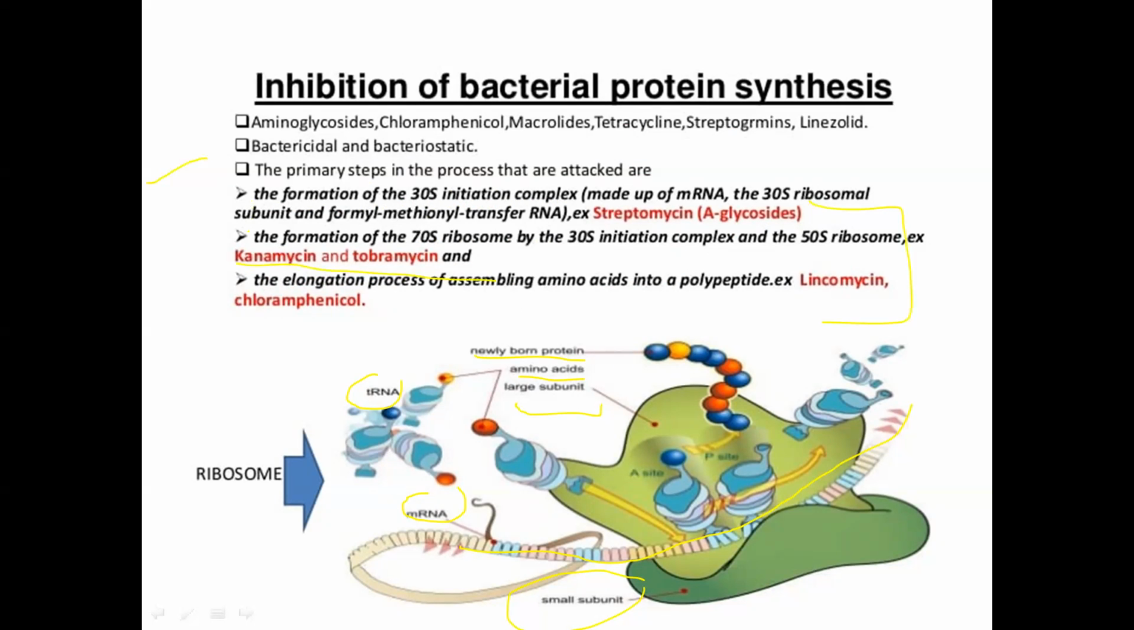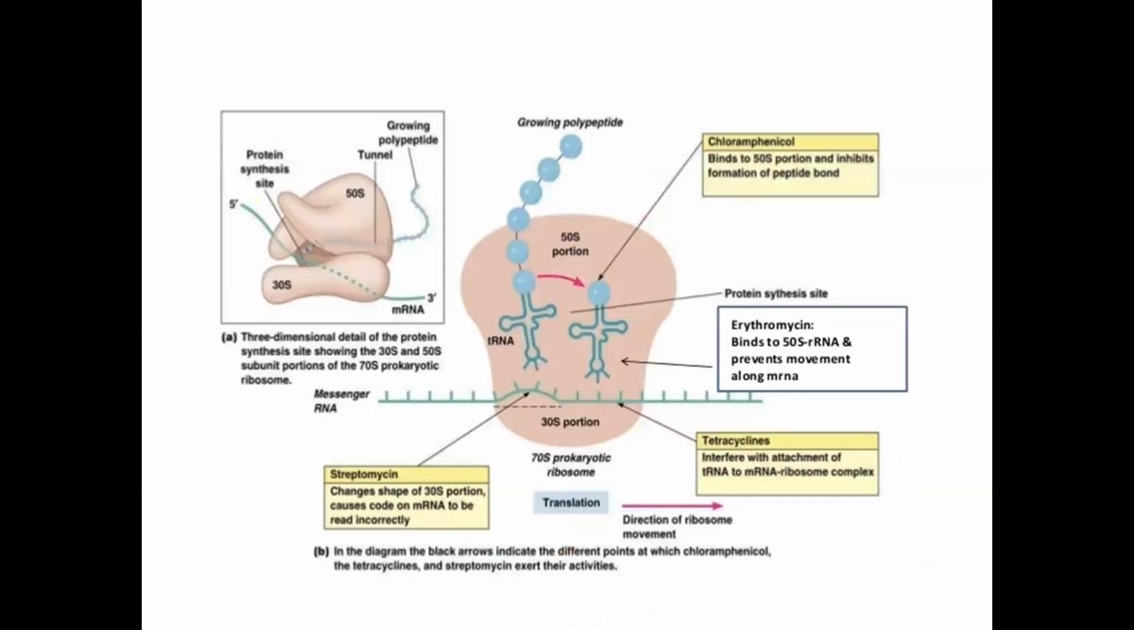Okay, and these are the selective agents like streptomycin, kanamycin, tobramycin, and chloramphenicol. Okay, next one, you can see this structure. This is the large subunit, which is 50S, and the other is 30S. Okay, so they form the 70S, because a bacterial cell contains 70S ribosomes. Okay, this is the protein synthesis site.